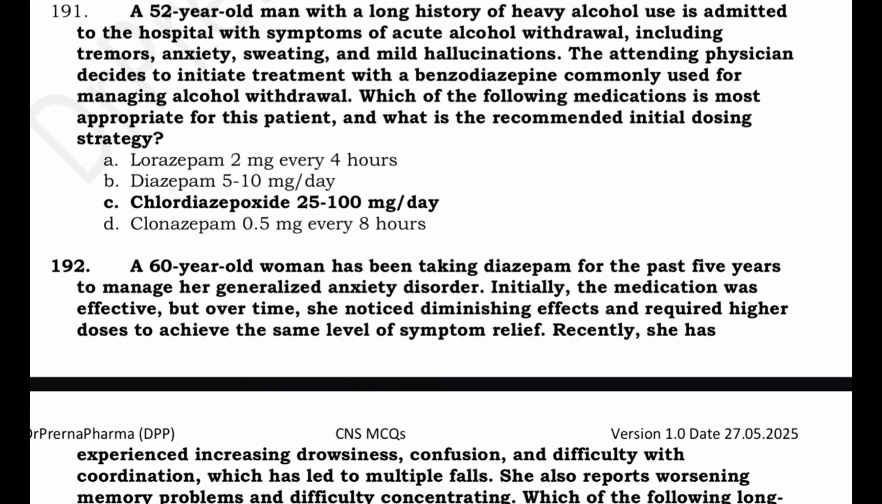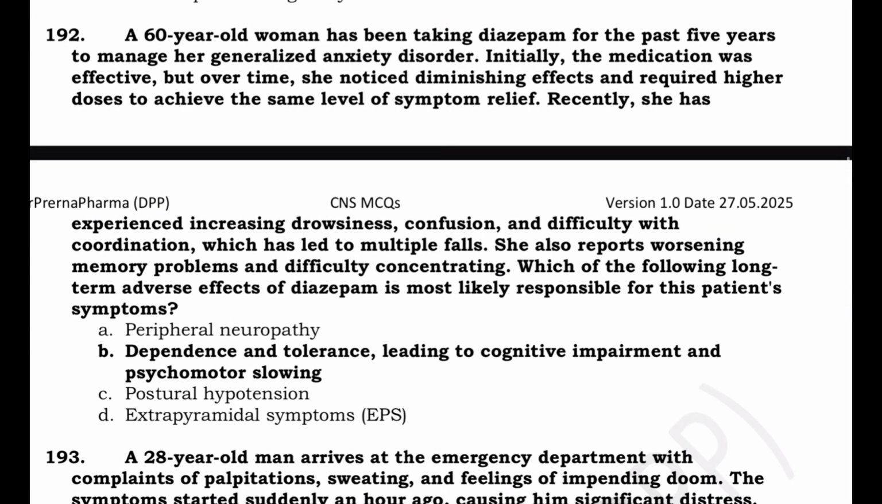A 52-year-old man with a long history of heavy alcohol use admitted to the hospital with acute alcohol withdrawal. Okay, so this is acute alcohol withdrawal. So benzodiazepine commonly used. Which medication is used here? Alcohol withdrawal mein we use chlordiazepoxide.